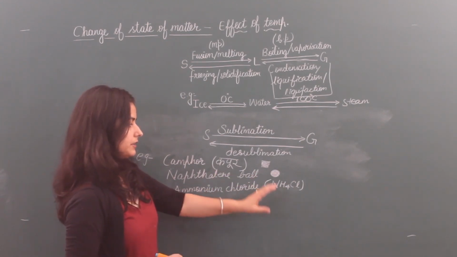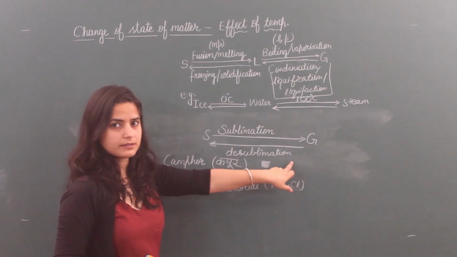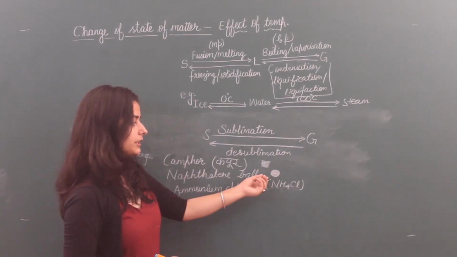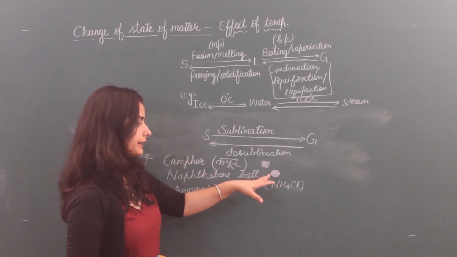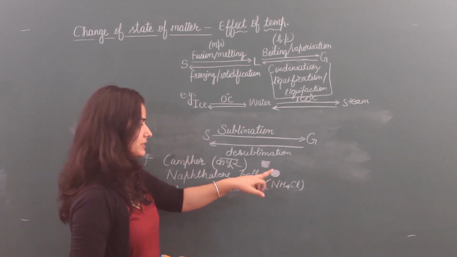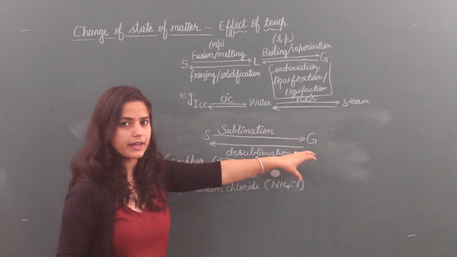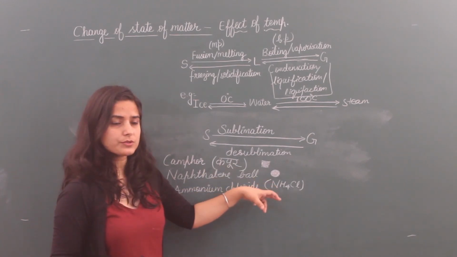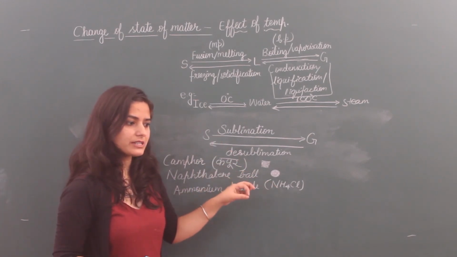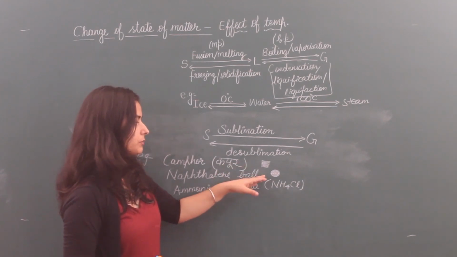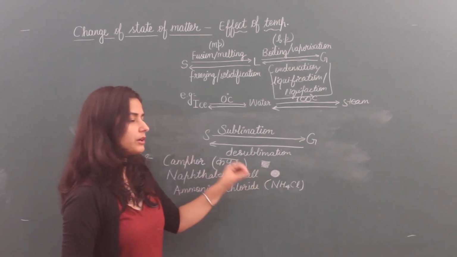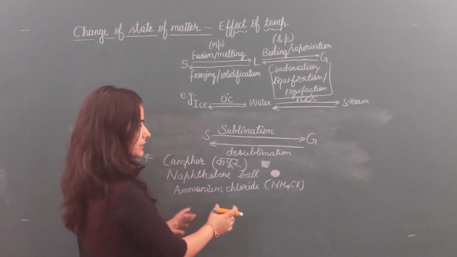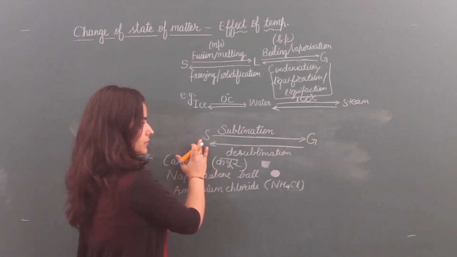They never melt. If you put kapoor, then you can see this example. You put naphthalene balls in your clothes. There is no wetting in those clothes. They are dry. Only the smell is there. That means this solid directly converts into gas. That's why its smell is coming. These naphthalene balls are also used in sinks, wash basins, and toilets, to keep away germs and the smell also. So in the next lecture I will tell you how gas converts into solid.